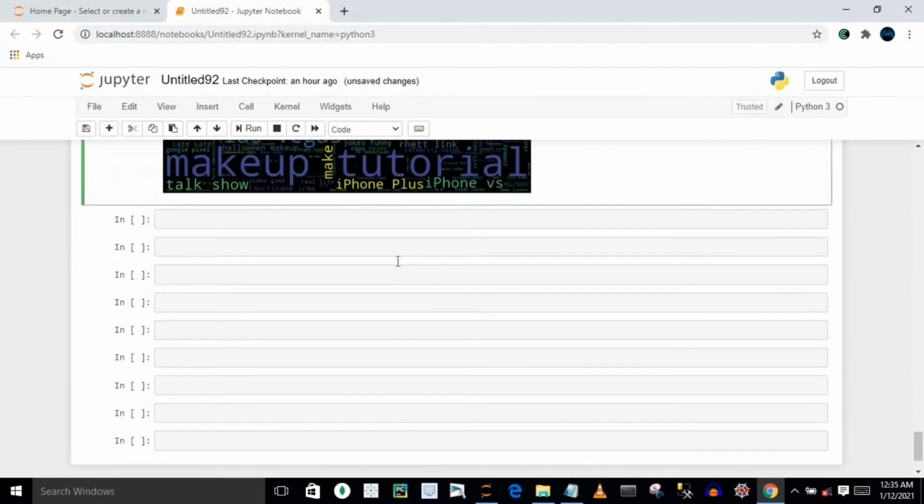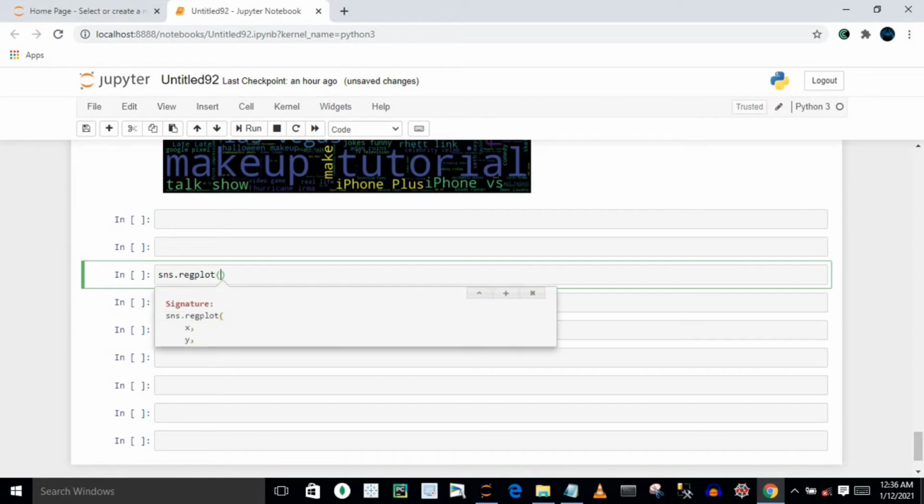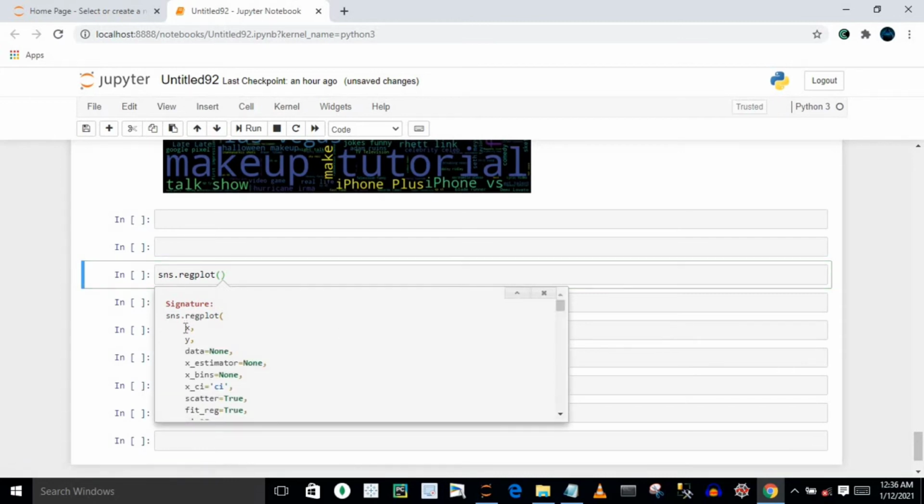So let's say what I'm going to do, basically I'm going to use a regression plot, because whenever you have to find some kind of relation between two variables, regression plot will be very handy in these type of scenarios. So for this I am going to use regplot, which is exactly a function in Seaborn. And if you press shift plus tab, you will see all your parameters over here, x, y, and what exactly your data is.